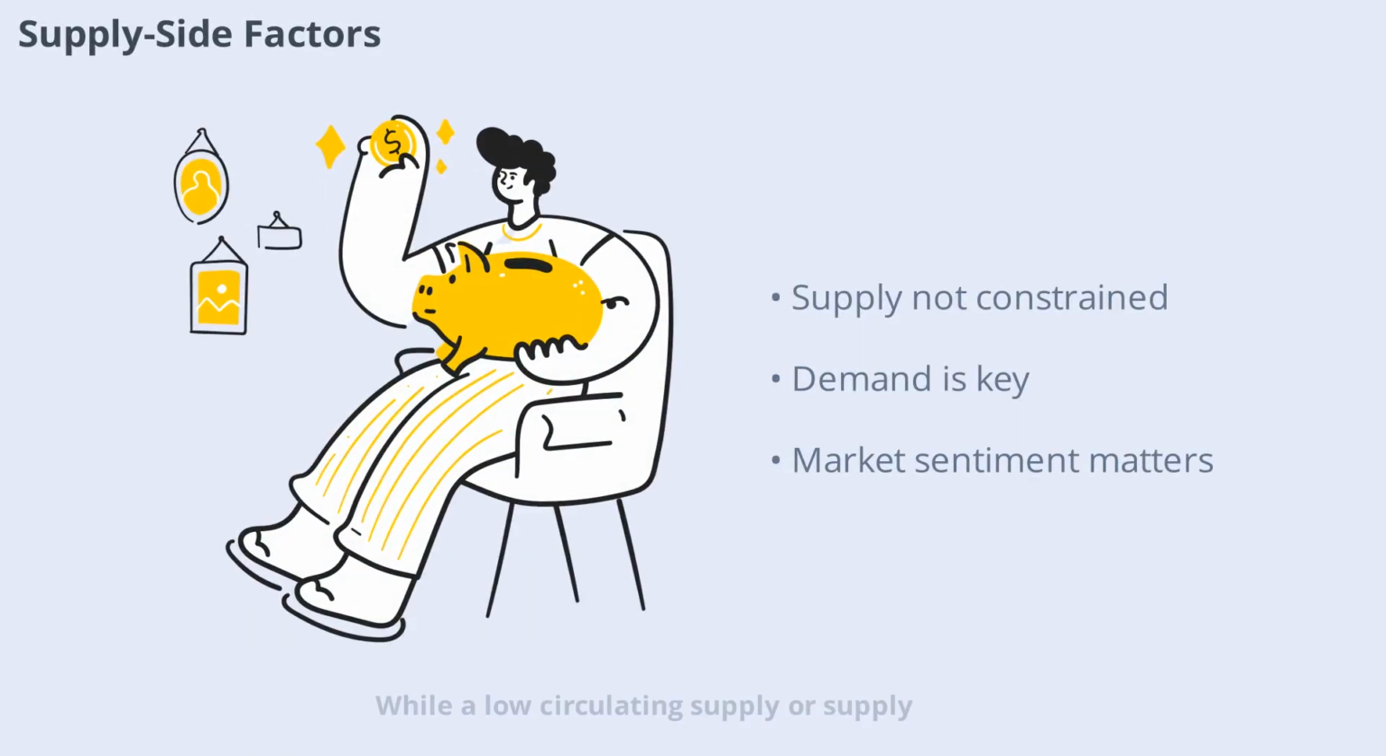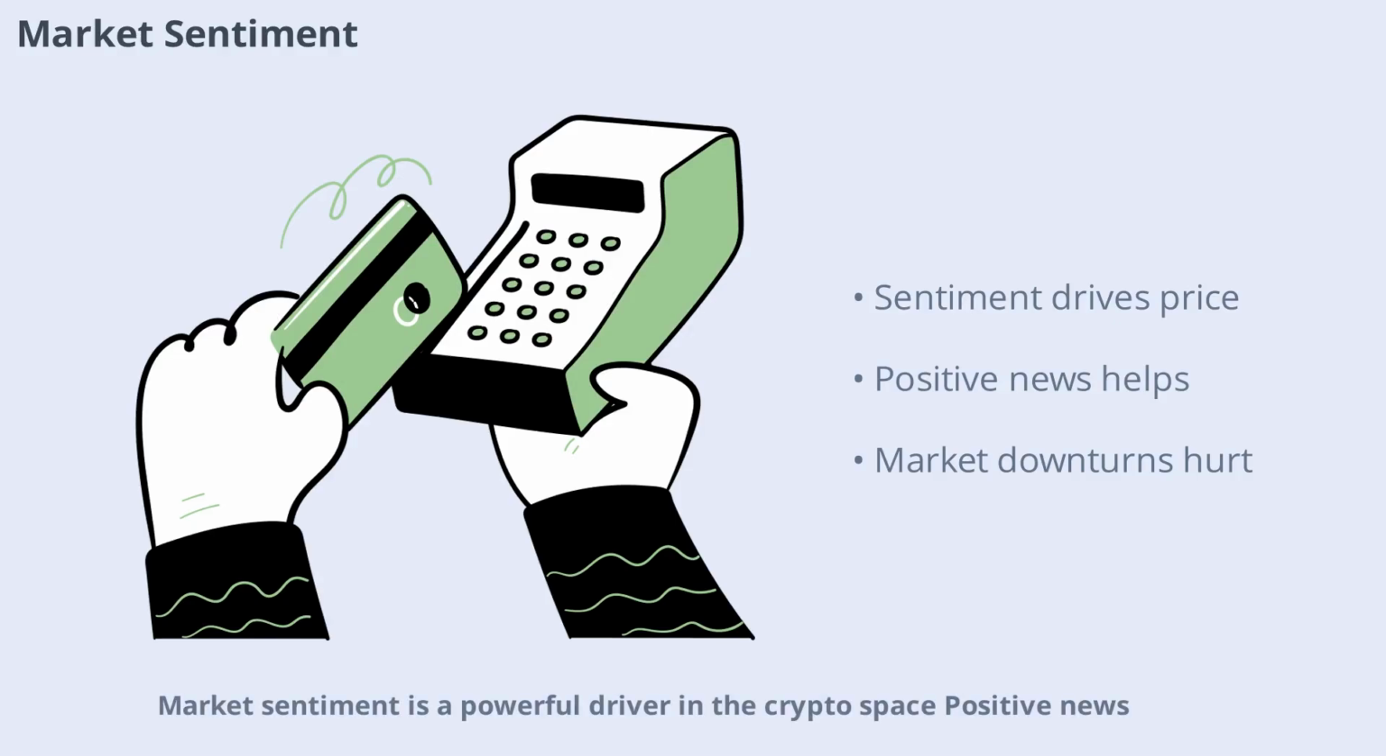While a low circulating supply or supply shock can sometimes drive token prices higher, UNI doesn't appear to be severely supply constrained at the moment. This means that other factors such as demand and market sentiment will likely play a bigger role in determining UNI's price trajectory. Market sentiment is a powerful driver in the crypto space. Positive news, strong price action in Bitcoin and Ethereum, and renewed interest in DeFi could all help boost UNI's price. Conversely, negative headlines or broader market downturns could keep UNI's price suppressed.